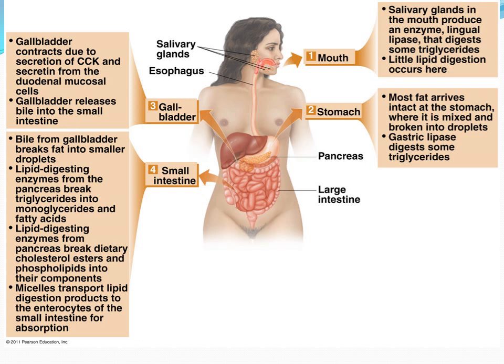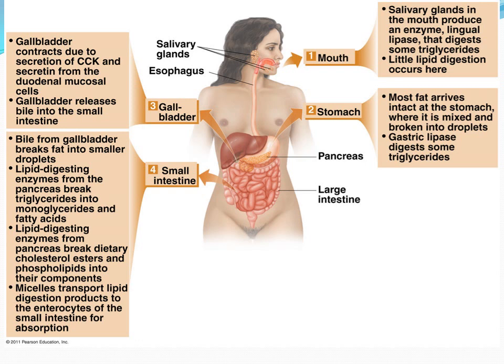Now what are the short chain and medium chain fatty acids? Short chain fatty acids are the fatty acids having 2 to 6 carbons in the structure, whereas medium chain fatty acids are the fatty acids having 8 to 14 carbon atoms. Examples of short chain fatty acids are acetic acid, propionic acid, butyric acid, valeric acid and caproic acid, whereas examples of medium chain fatty acids are caprylic acid, capric acid, lauric acid and myristic acid. These short chain and medium chain fatty acids are released from the triacylglycerol by the action of lingual lipase enzyme.